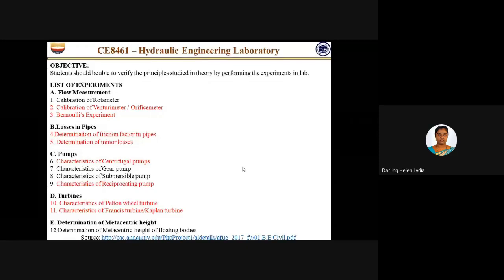So by using this virtual laboratory in these kinds of practical subjects, it will enable the students to learn the concept, and also this will give a hands-on experience to them.